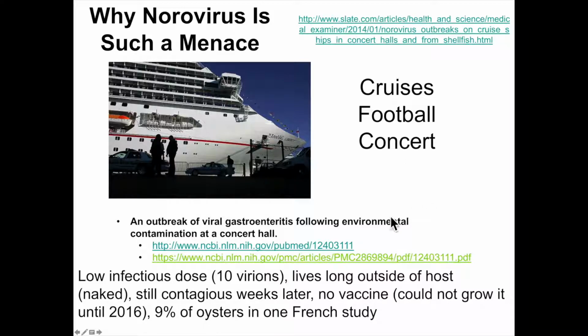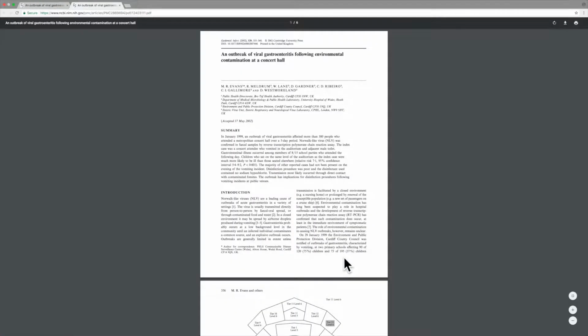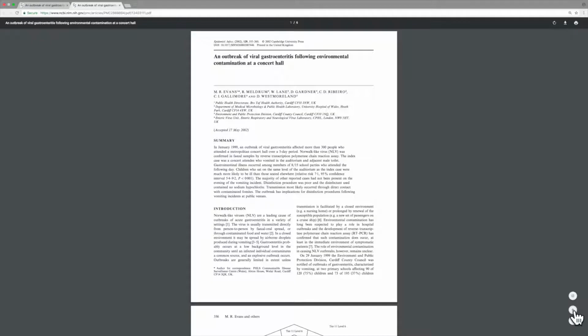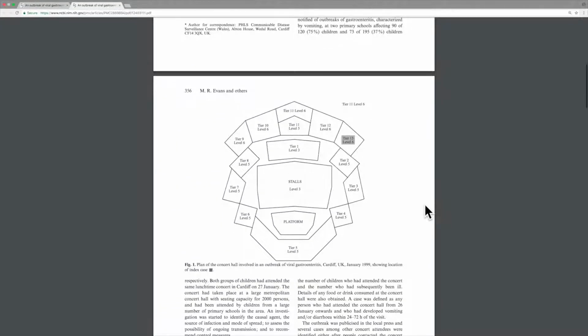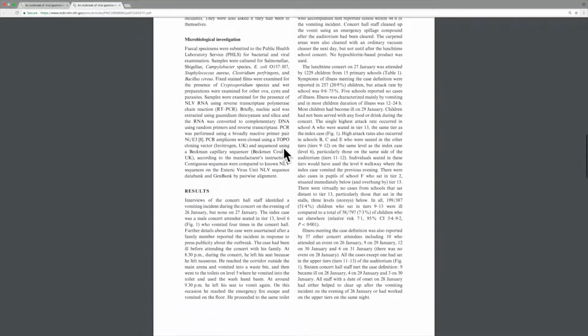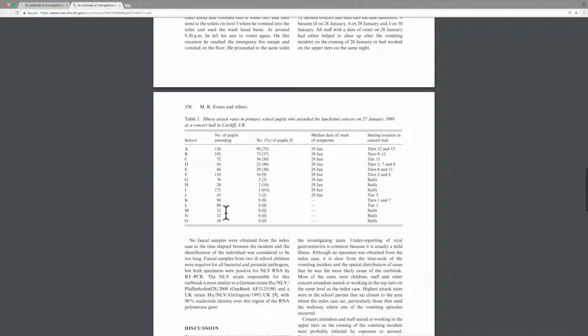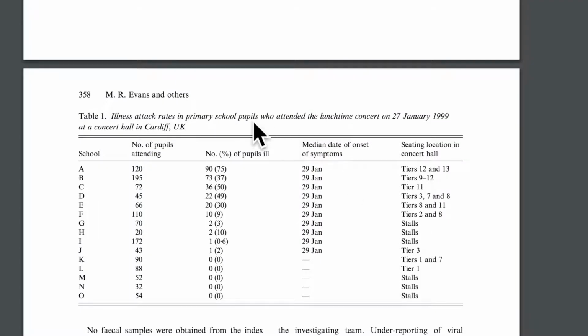And then this concert, I'm going to go ahead and click on this right here because this is particularly interesting. Well, it's all interesting to me, of course. But let's go to the table first. What we're seeing is a table of illness attacks at primary schools in the UK that attended a lunchtime concert on 27th of January of this year.